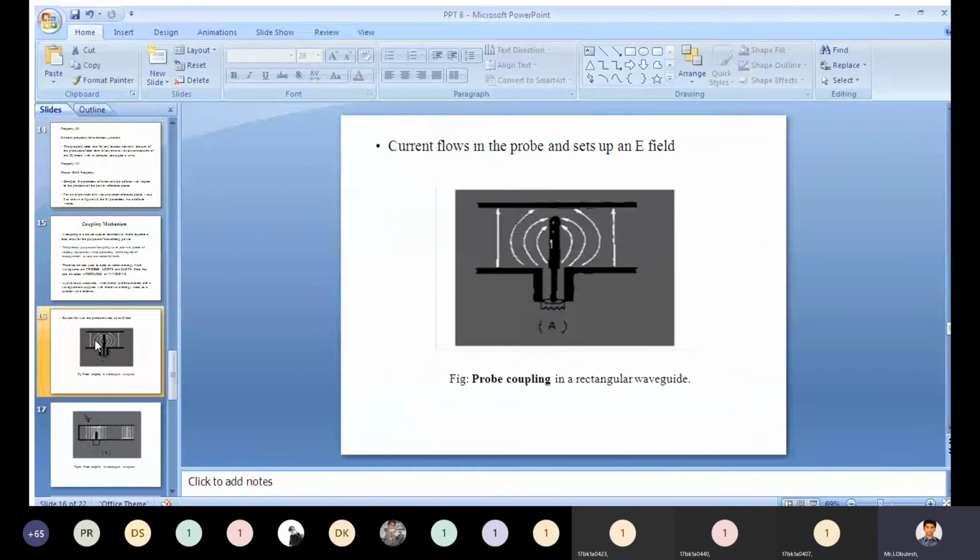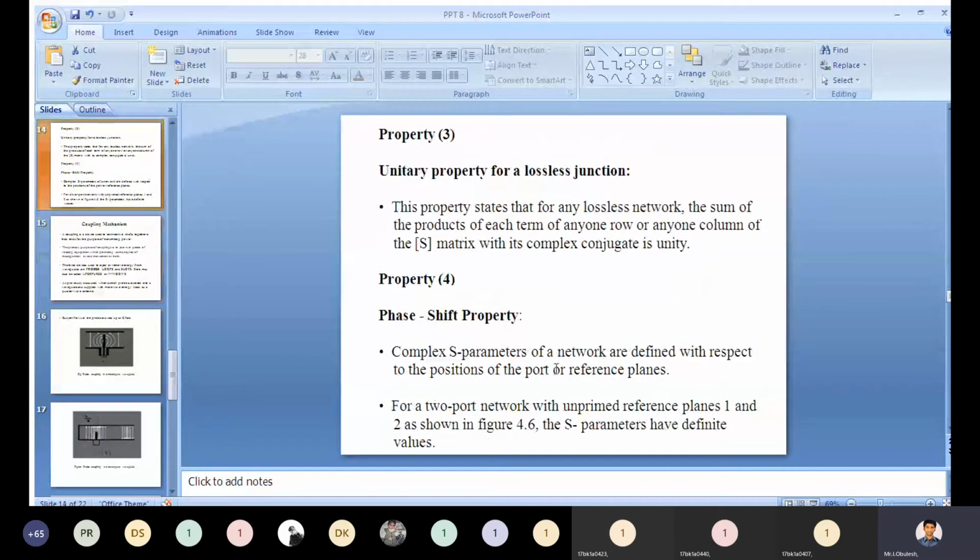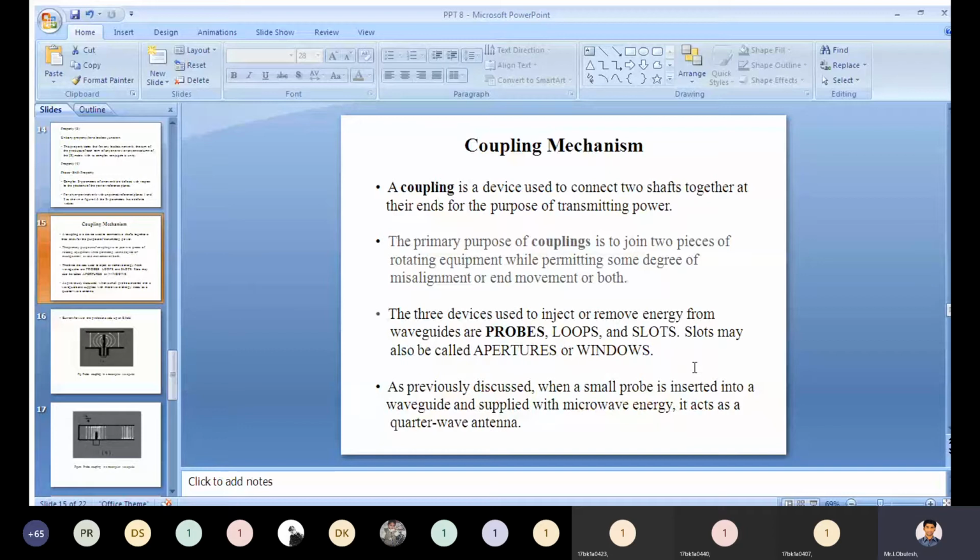Okay, now we'll see that. These parameters have definite values.